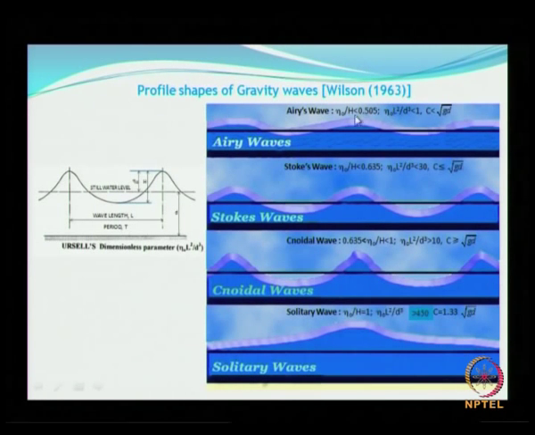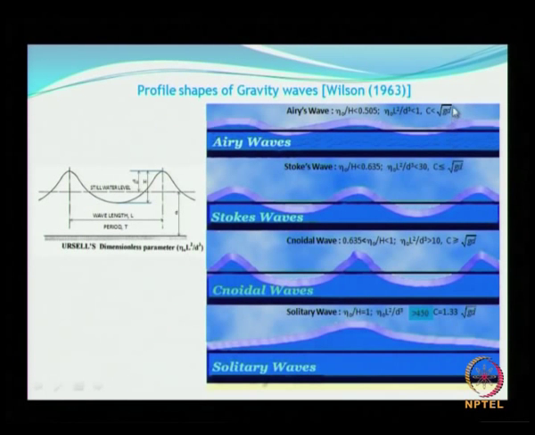So Airy's theory, eta by h is less than 0.5, and here you see what is called the Ursell parameter. Ursell parameter is, this is eta 0 and this is the wavelength and d is small d. So this is the Ursell parameter. The Ursell parameter is indicated here, what should be the Ursell parameter for the different types of waves that are being considered. For example, Stokes wave theory.